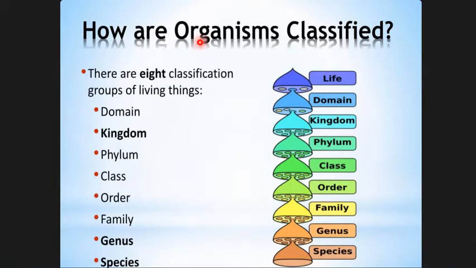And then we learned how organisms are classified, right? Totally we have eight classification groups of living things, starting from the domain to species. Species is the very basic unit of classification, because this is where the classification ends. It won't go further apart from the species. Then we have subspecies, but it's an exceptional case, right? We learned what a taxa is, all these categories collectively called taxa, and each level is known as a taxon.